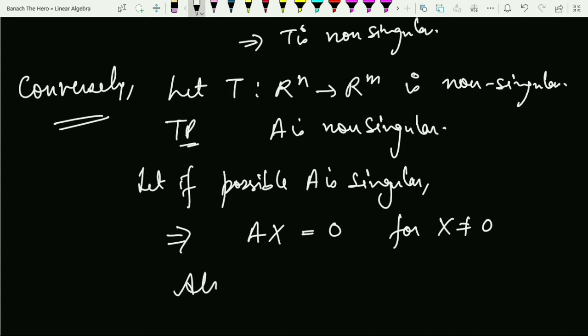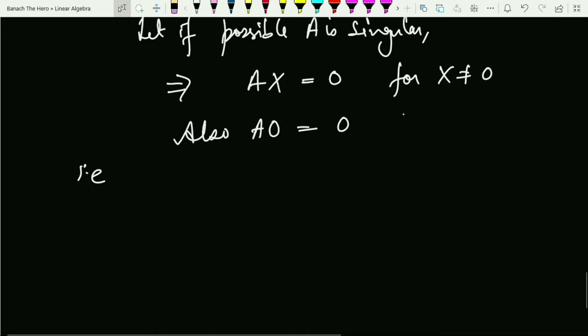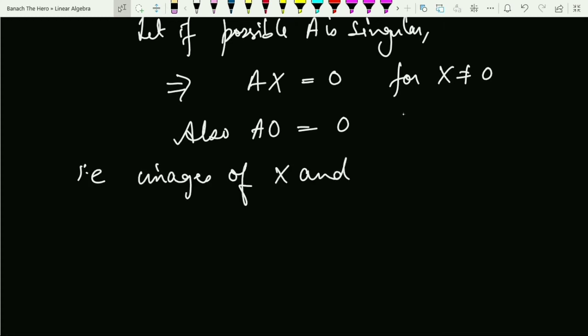Also, A into the 0 matrix is 0. And T is non-singular, so what does it mean? It means T is 1-1. If T is 1-1, it means if two images are equal, the elements will be equal. So consider the images of x and 0. When you apply A on x, you will get a 0, right? Similarly, when you apply A on 0, you get a 0. So the images of x and 0 both are the same.